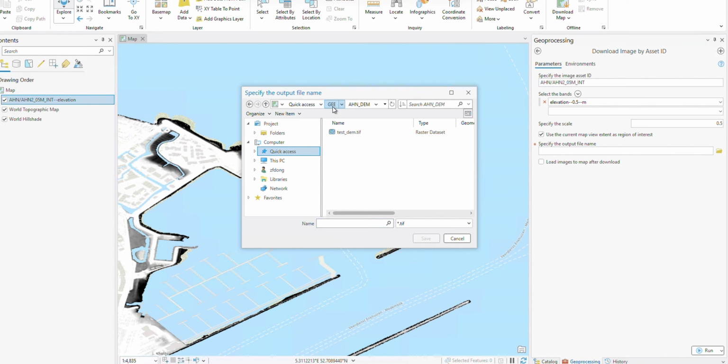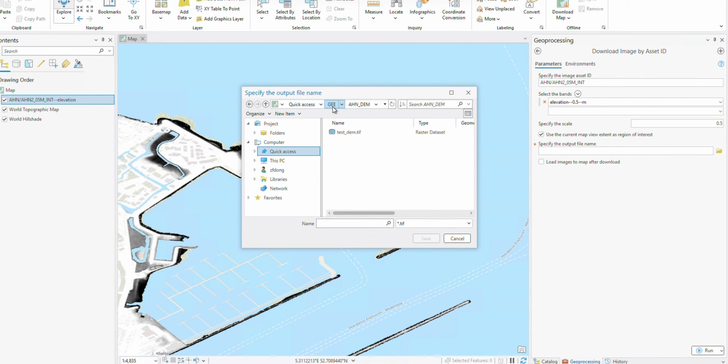Download demo. Then you can load image to map after download. The messages will show the current status. So now it's saving. It's really fast. Load image to map. Okay, cool. Once this is loaded, as you can see here,